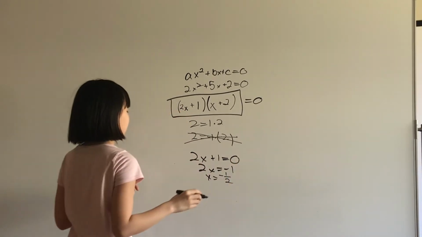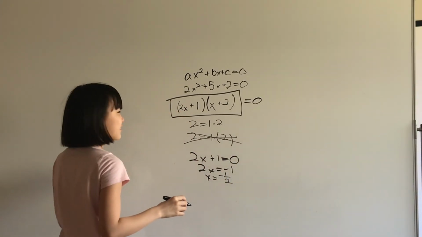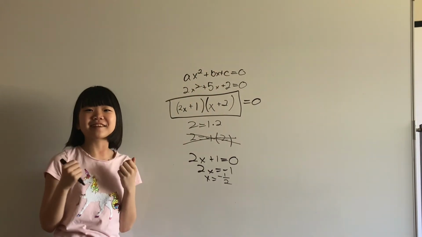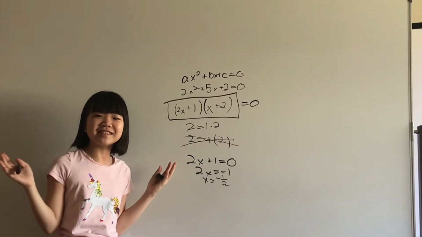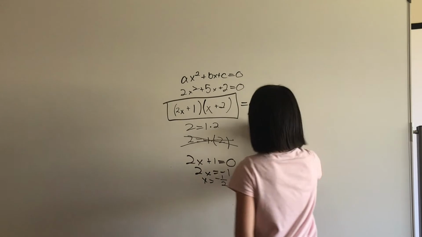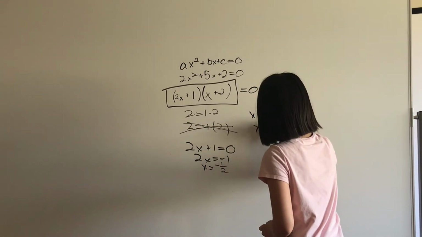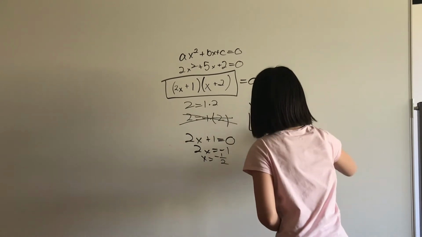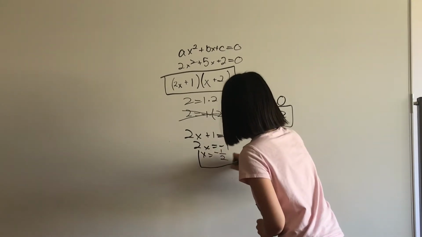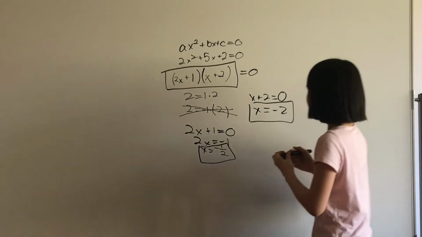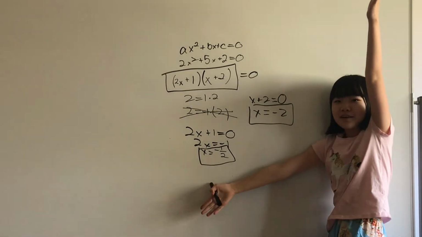What about the other solution? Wow, another linear equation. Yay! Who knew there could be linear equations in quadratic equations? So, x plus 2 equals 0. x equals negative 2. Our two solutions to this. And that's how you factor a quadratic.